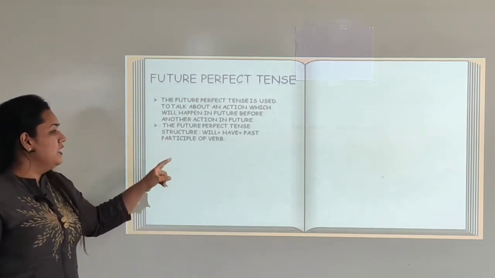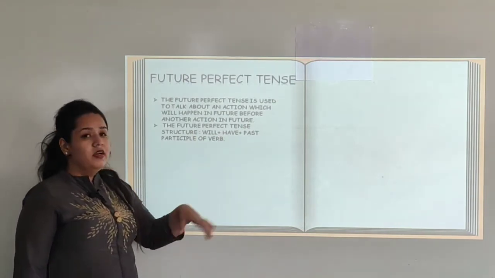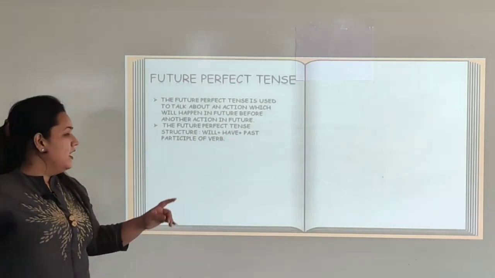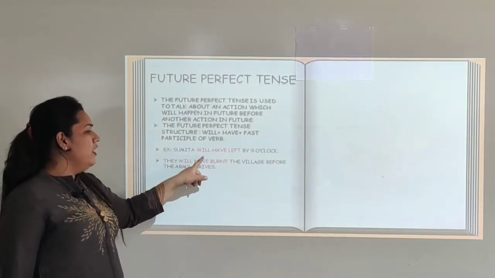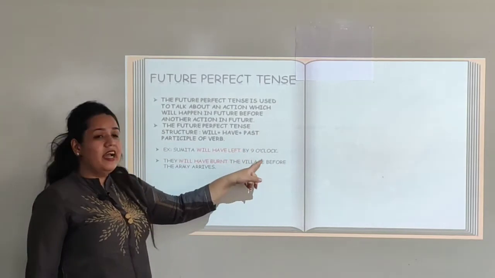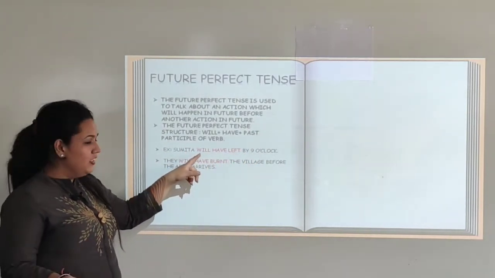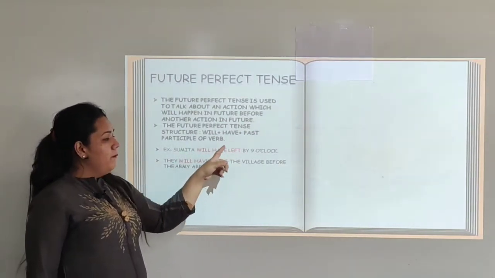So the structure says, will have past participle of verb. Will plus have plus past participle of the verb, with an example as, Sumita will have left by 9 o'clock. So will indicates the time of action in future, have left, will plus have plus left.